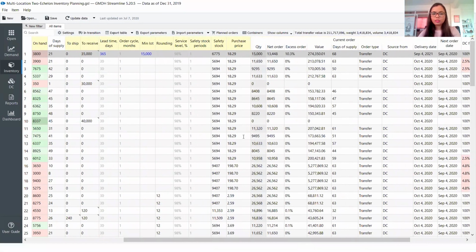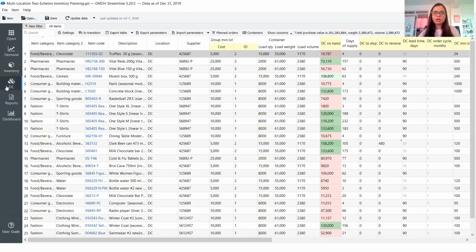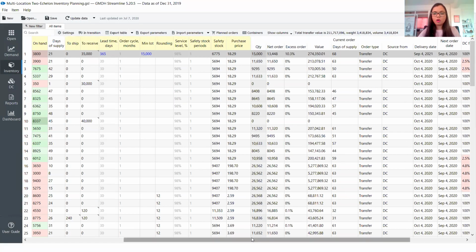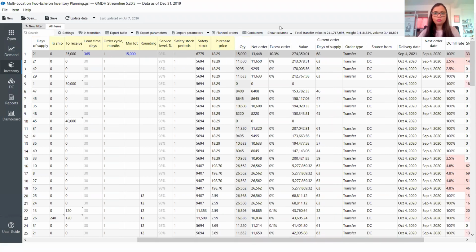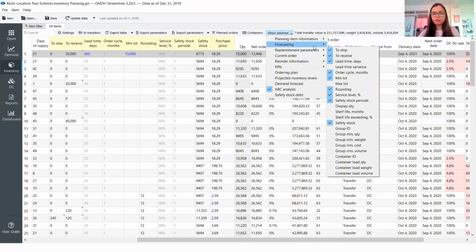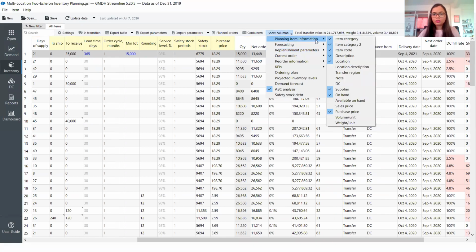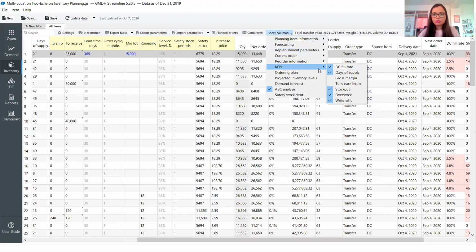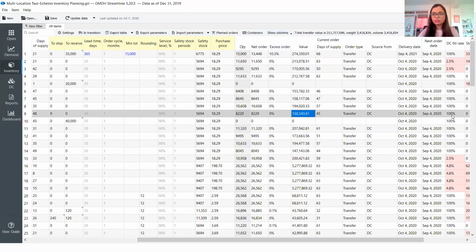So let's now discuss that. Okay, based on the periodic replenishment strategy, this is the order that we have generated. Now, since our warehouse is getting supplied from the DC, we can have a look at how we are managing the inventory at the DC, and we can also look at the fill rate of the DC in case we would want to manage that fill rate. So when we open the fill rate, yeah, we have the DC fill rate activated. So we can have a look at the DC fill rate.